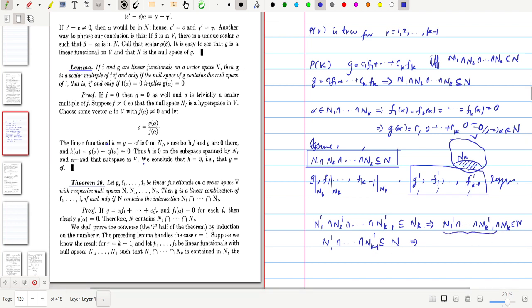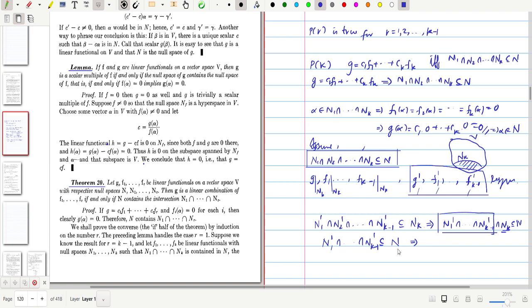From this part, this intersection is always contained in this, then this intersection is also contained in this n. This is because this intersection is contained in nk. Then when you take the intersection of this with nk, you get this part only. This intersection is the same as this intersection, which is contained in n, and it has only k minus 1 null spaces.